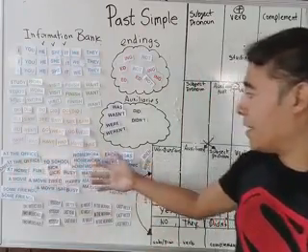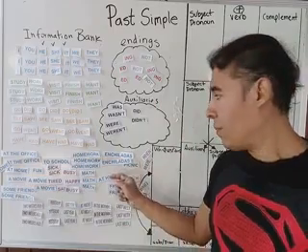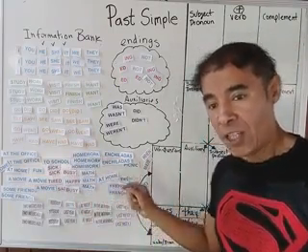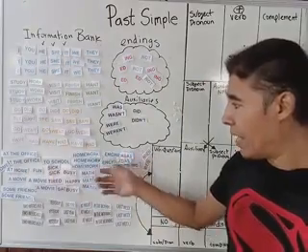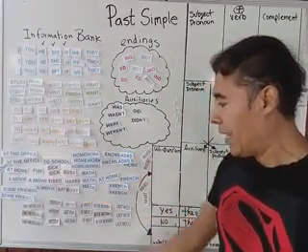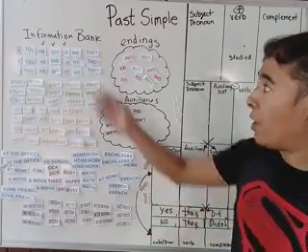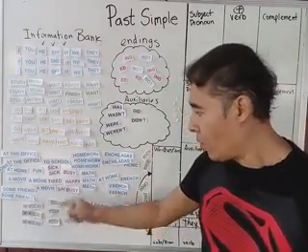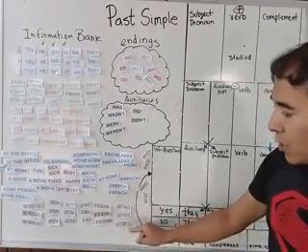In this section, in blue color, we have the nouns, and in the brown color, we have the adjectives. Okay, the nouns and the adjectives. In the last part of our information bank, we have the time expressions: 2 weeks ago, yesterday, last year, at night, in the morning, or last week.